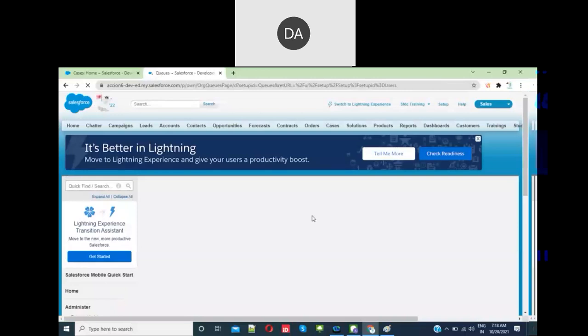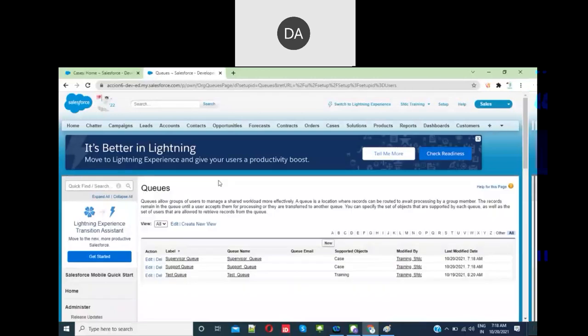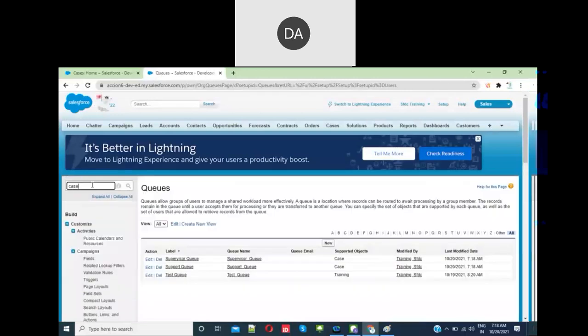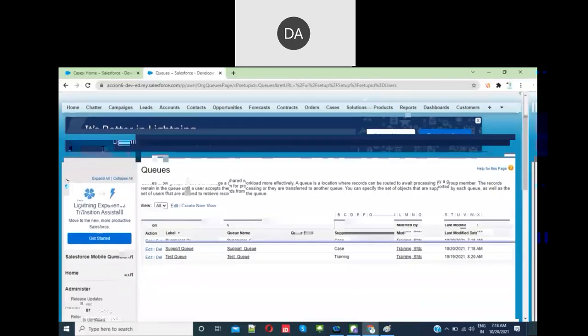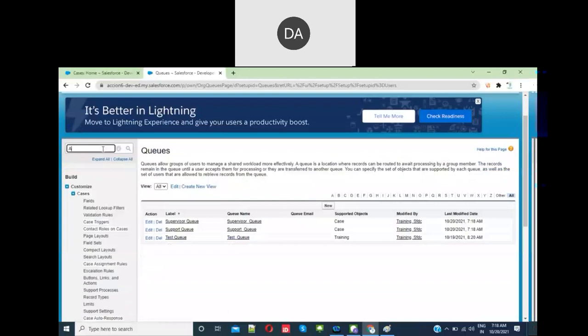Now create assignment rules. Just type case here. Case assignment rules will be there. If you need to find what are the different assignment rules there, you can see lead assignment rules, case assignment rules, topic assignment rules. Now let's create case assignment rules.